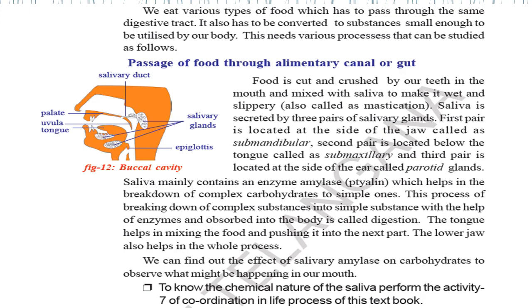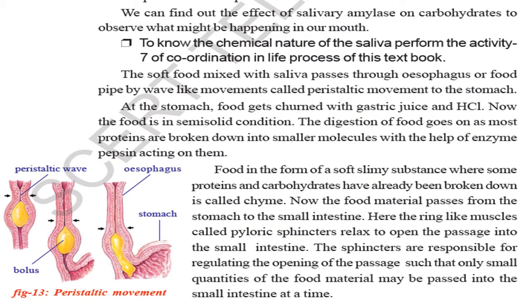We can find out the effect of salivary amylase on carbohydrates to observe what might be happening in our mouth. To know the chemical nature of saliva, perform Activity 7 of Control and Coordination, in Life Processes of this textbook. We perform a few examples.